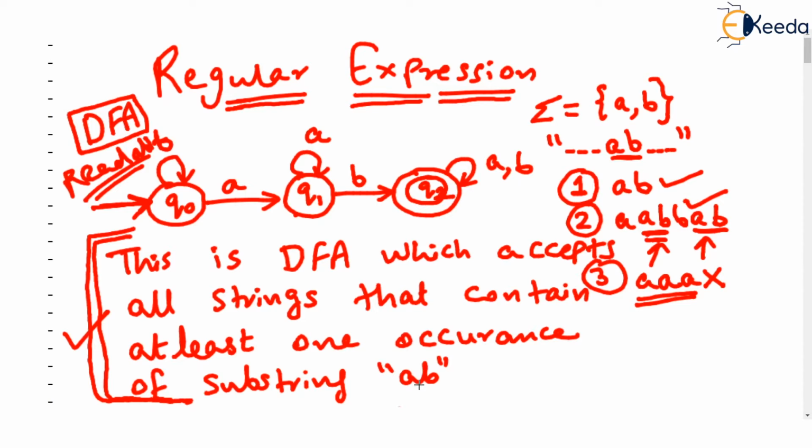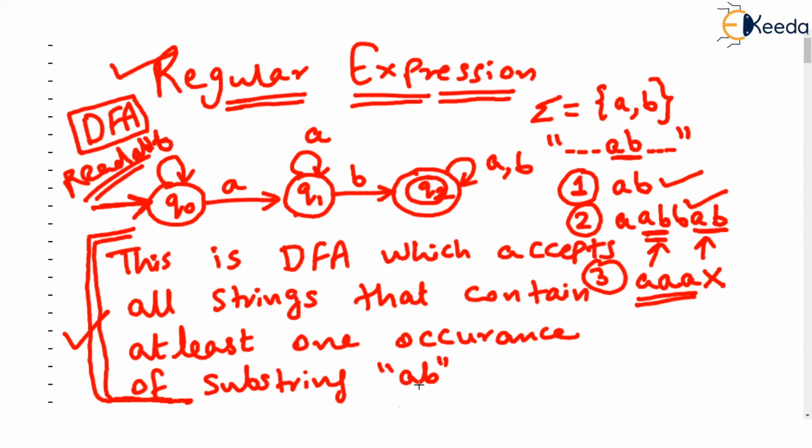Just imagine a DFA which contains 10 such states. Here we have only 3 states, and if the DFA had 10 states and somebody had to describe what the DFA does in English-like language, then the paragraph would become very lengthy and very ambiguous. It will be very confusing for a reader to know what the DFA does. Do we have any comfortable way of describing what this particular DFA does? That's the point, and that is where regular expressions help us.